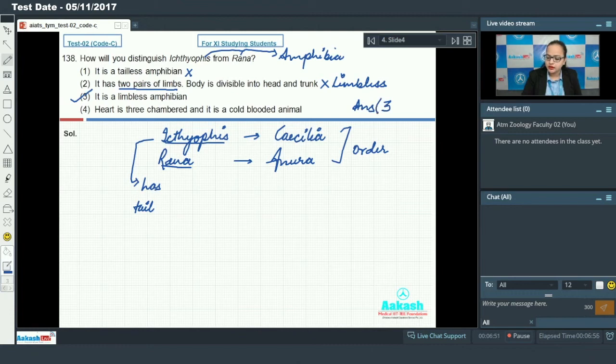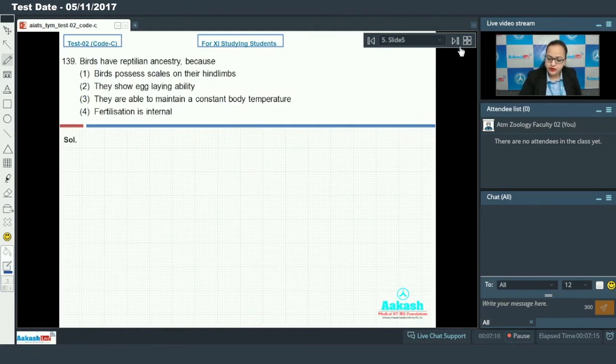Option 4 says heart is 3-chambered and it is a cold-blooded animal. Both Ichthyophis and Rana have a 3-chambered heart and are cold-blooded animals. So this cannot be an answer since it is a point of similarity between these two organisms. So let's proceed to our next question.